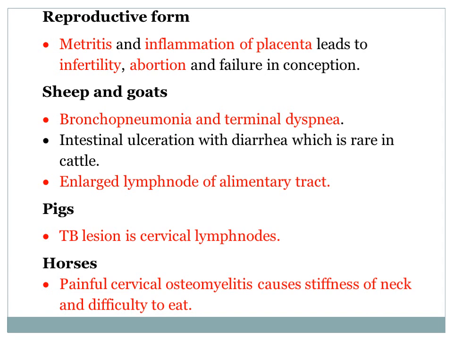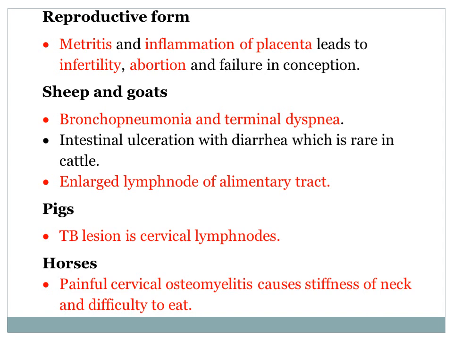Reproductive form of tuberculosis: if there is metritis and inflammation of the placenta, this leads to a severe economic loss to the owner. It causes infertility, abortion, and failure in conception.